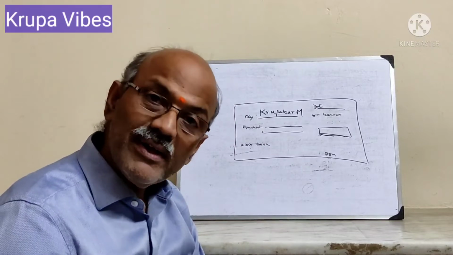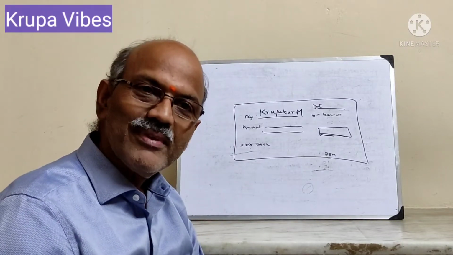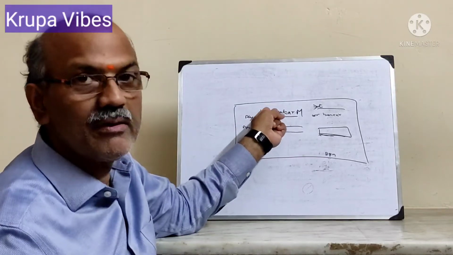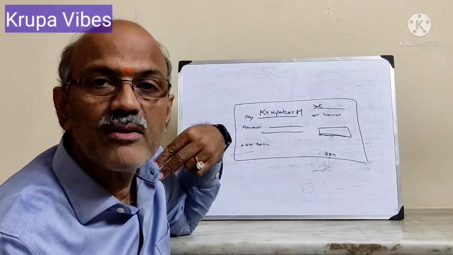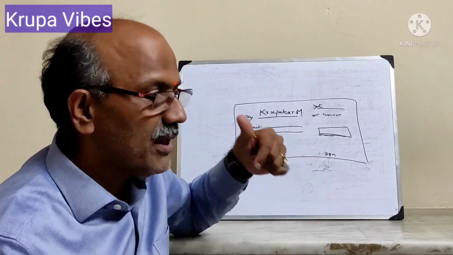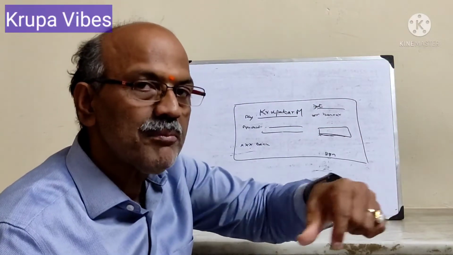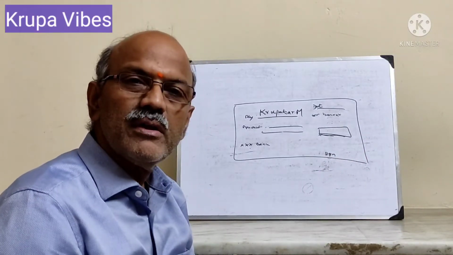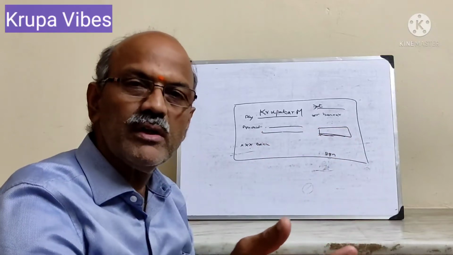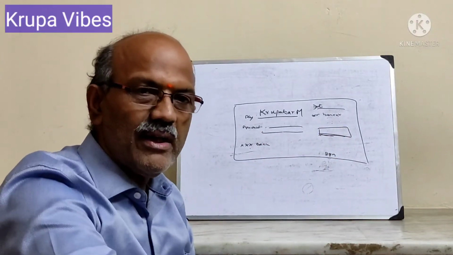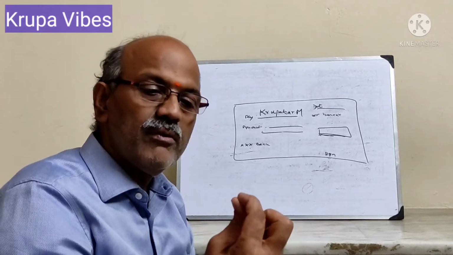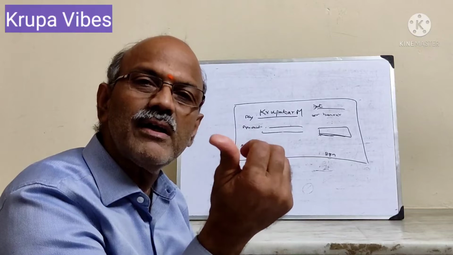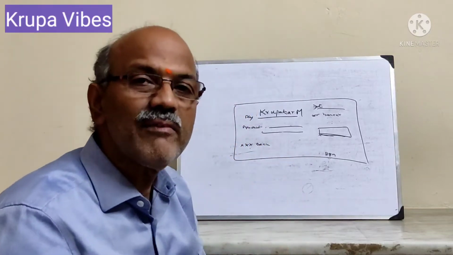Can an illiterate person endorse? Supposing this Ramesh, where I am writing here in this case Krupakar, supposing I am an illiterate, can I make an endorsement? Of course I can make with my thumb impression. Okay, there is right hand thumb impression, left hand thumb impression. These are all differentiated because normally in the olden days we used to work in the fields. A lot of right hand has been used, and many of us would have had a not unclear thumb impression, and hence they were recommending left.